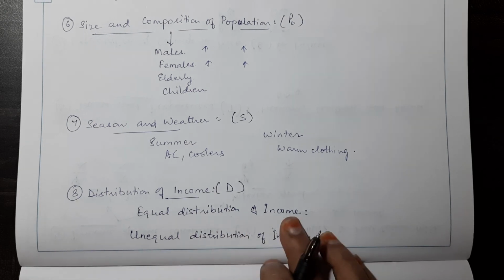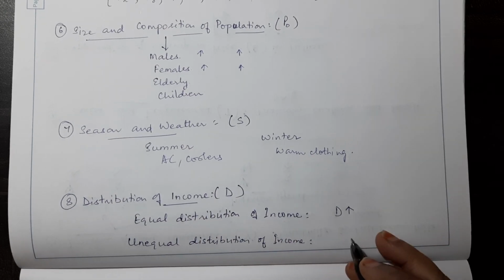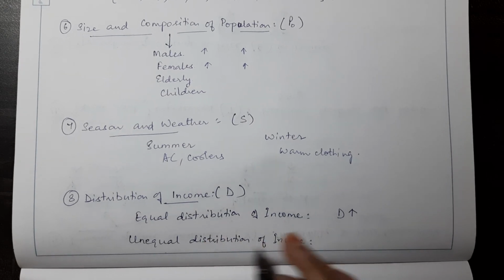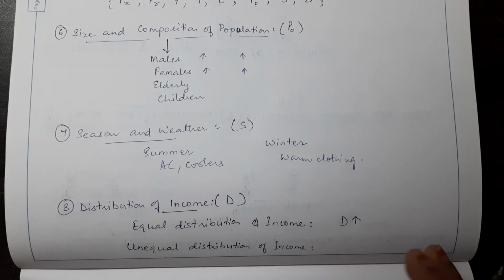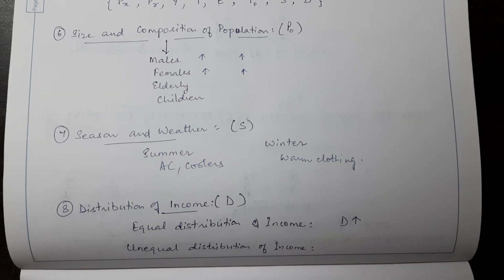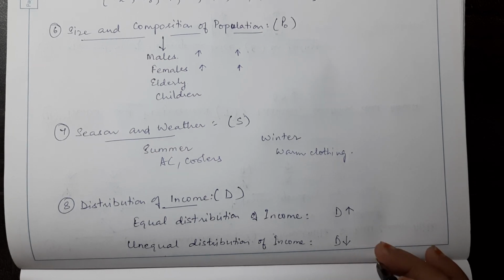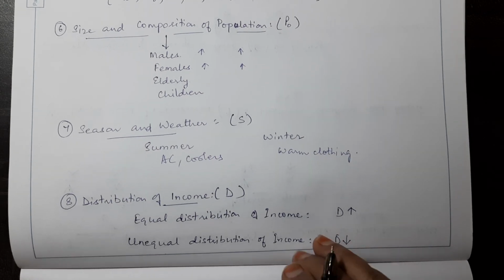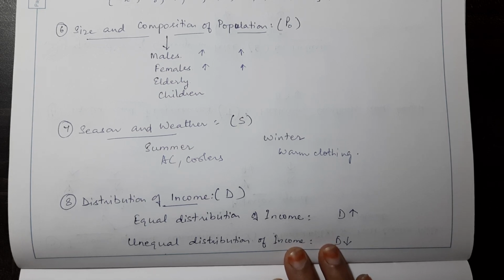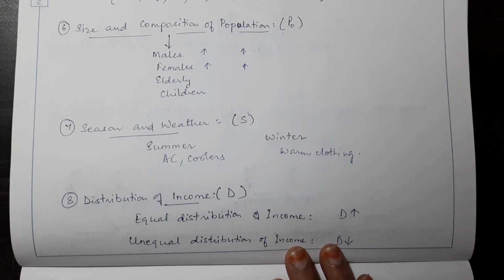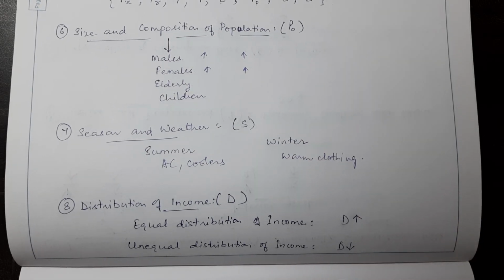When there is an equal distribution of income, the demand would always be high. When there is an unequal distribution of income, that means either there are more rich people or more people in the lower income group, then the demand would always be on the lower side. Because if there are more people in the higher income groups, then luxury items would be more in demand. And when there is more population of lower income groups, then necessities would be more in demand.